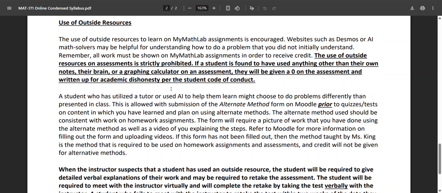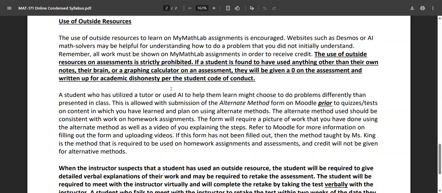So along with this, if you have taken notes in the class and you don't like how I do something and you've been using AI to tutor you, or you've been using a human tutor, and you learned another method for how to do something, you need to turn in what I call an alternate method form, and I'll show you where those are. And that is basically your opportunity before the assessment to prove that you do know how to do this a different way, you learned it a different way. And so when I see that different method on your paper, it's not because you Googled it during the assessment, it's because you learned it ahead of time. So that's the purpose of that. I'll get more into that in a little bit.